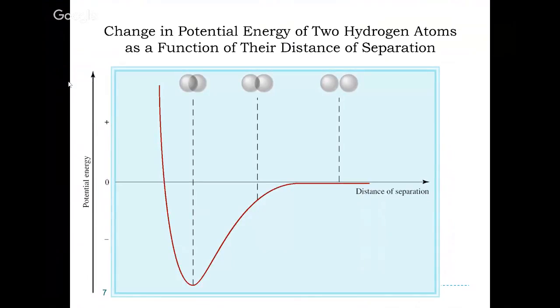So what happens is 2 hydrogen atoms approach each other, right? So as we get to this perfect distance, we notice that the potential energy drops significantly, which means that we're giving off energy. It becomes more stable for these hydrogen atoms to be bonded than for them to be apart. So that's what this graph here is showing, that as we separate our hydrogen atoms, we get back to a potential energy of 0. If we get them too close, of course, then they would start to repel each other because the nuclei are positively charged. So we'd end up with a major repulsion, but there's this perfect distance with which atoms can overlap and share their electrons to become stable.